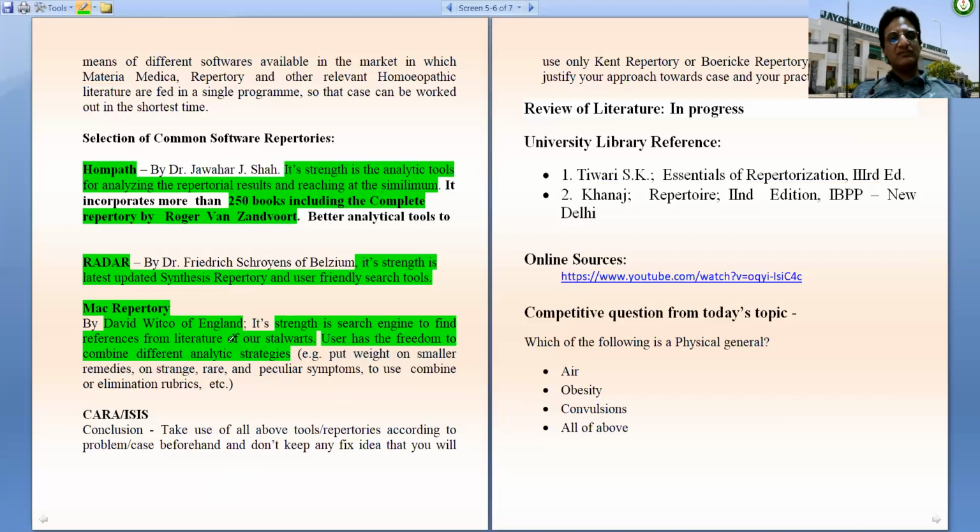So its strength is having the strengths of both above softwares, but in the classical aspect. It has not the most updated data, but the most classical ones, and the search tools to search amongst them.